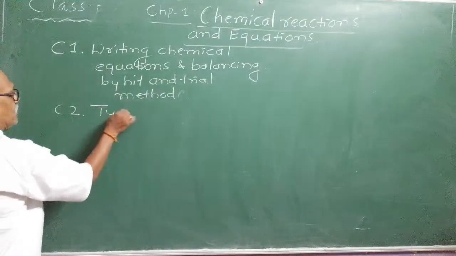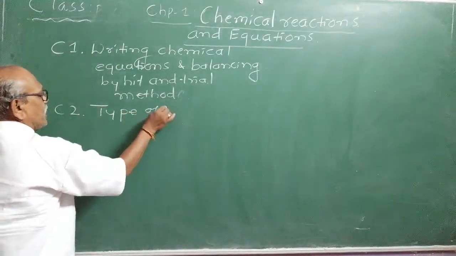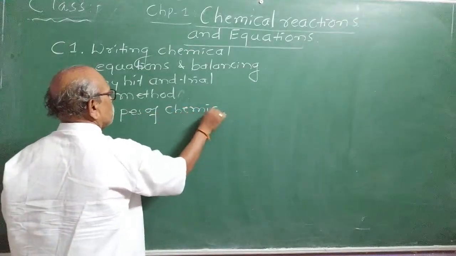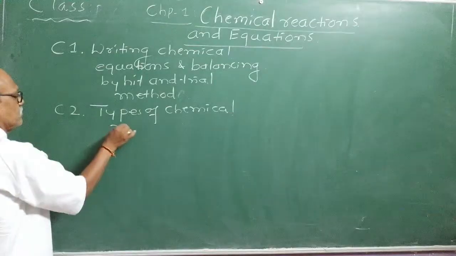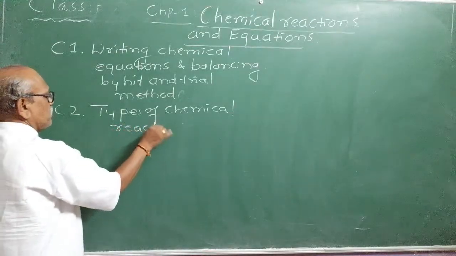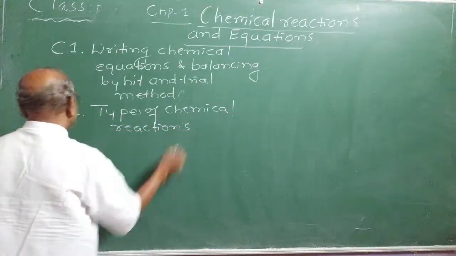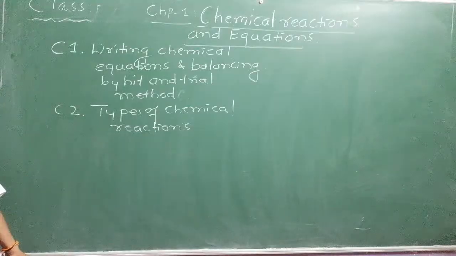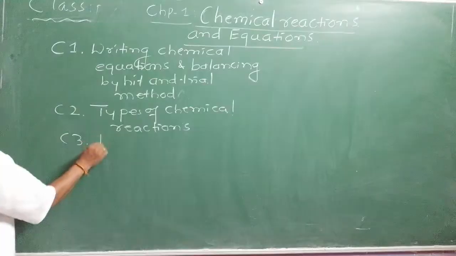Today we are learning the same thing, types of chemical reactions. And the third topic will be redox reactions.